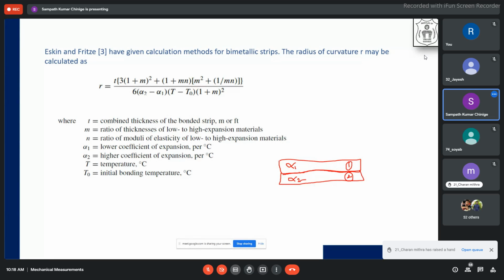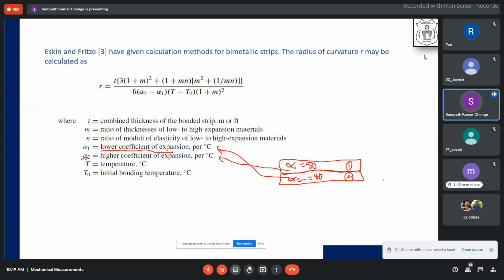Whichever of alpha 1 and alpha 2 has the lowest coefficient of expansion is our alpha 1. Suppose one is 50 and the other is 40; then our alpha 1 will be the one with 40. Don't get confused: since I have mentioned materials 1 and 2, you should not take them that way. It is the lower coefficient of expansion. Similarly, alpha 2 will be your higher coefficient, whatever I defined here as alpha 1 will become alpha 2.